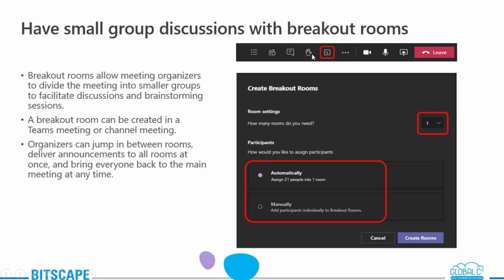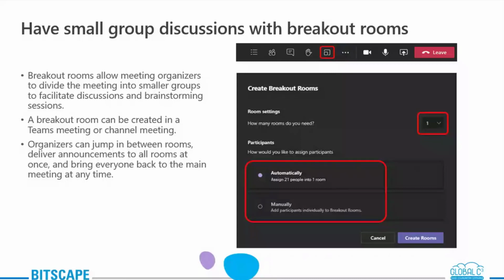I'm just going to show you with this image how it works. First, click on this. When you enable this from your admin side, this is the icon that will appear. Once you click it, you will have this screen appearing on your page. Under this, there are two sets of options. One is how many rooms you need.